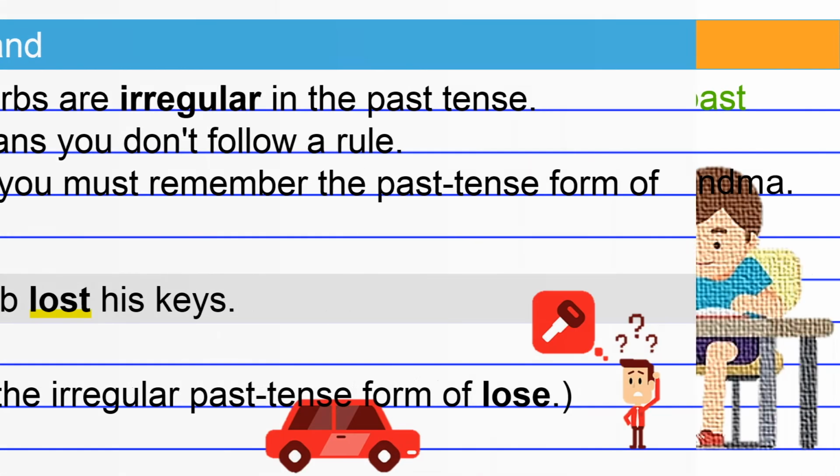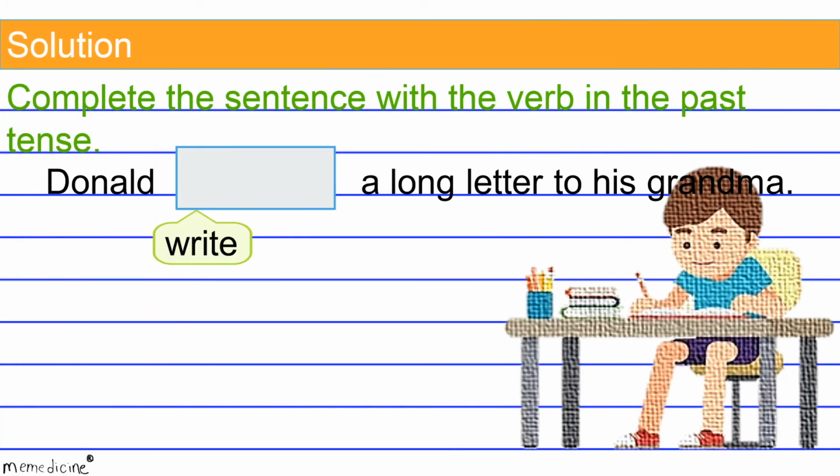All right, back to our original question, and now for the solution. Wrote is the simple past tense verb form of write. This is an irregular verb form, so you'll have to commit it to memory.